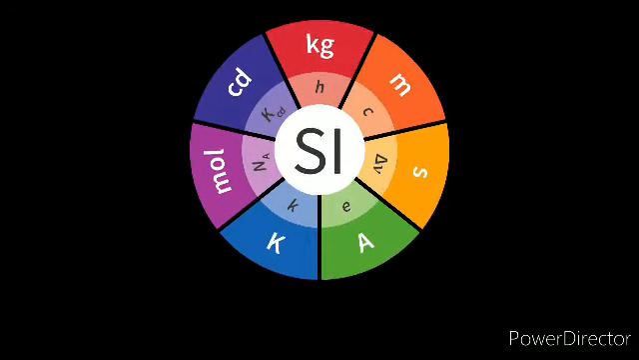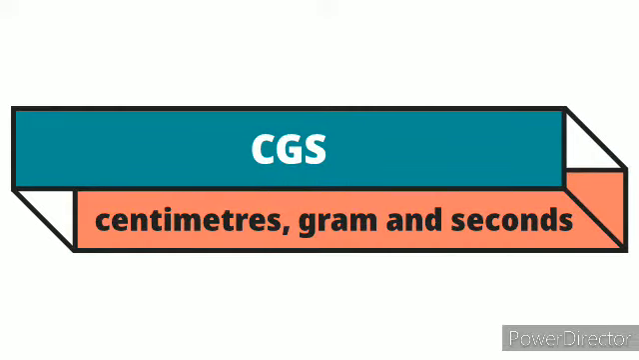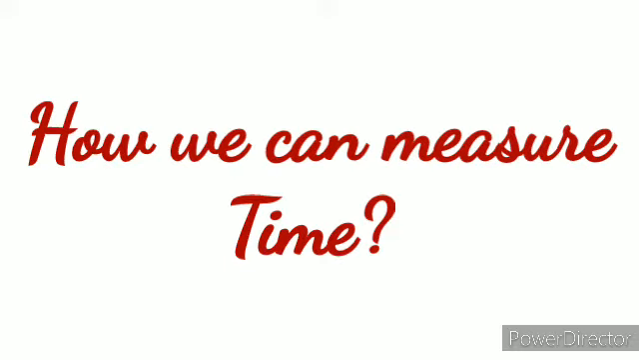However, in everyday measurements, other systems are still in use, such as FPS and CGS, where FPS stands for foot, pound, second, and CGS stands for centimeter, gram, and second. So let's learn how we can measure time.